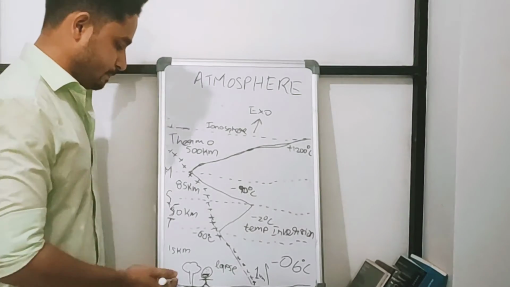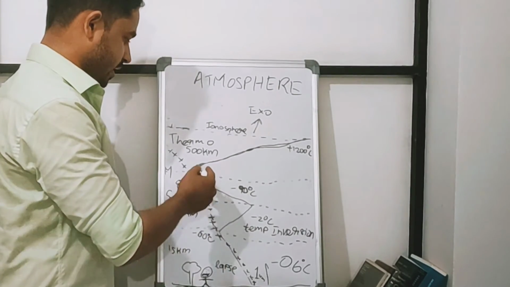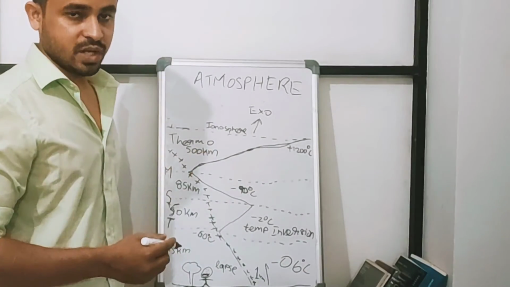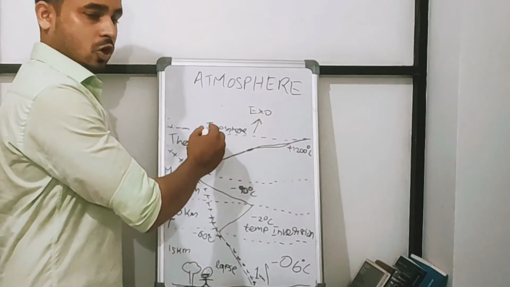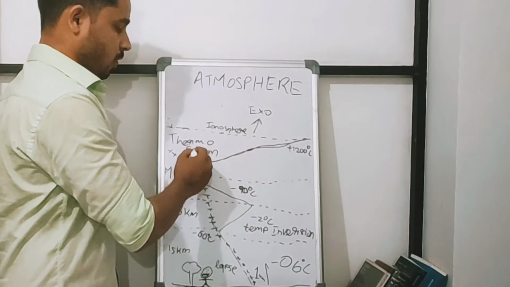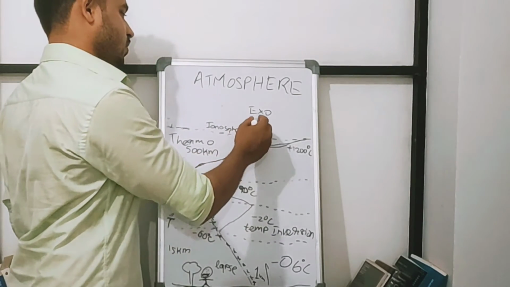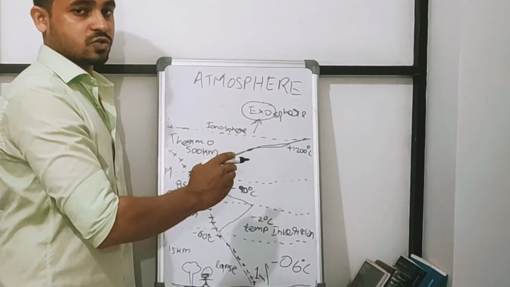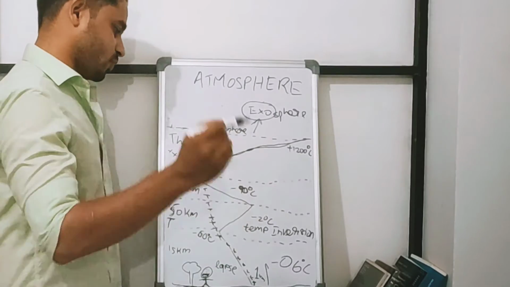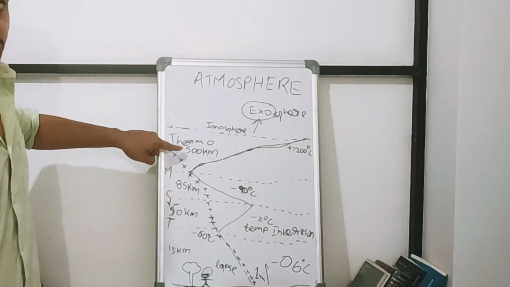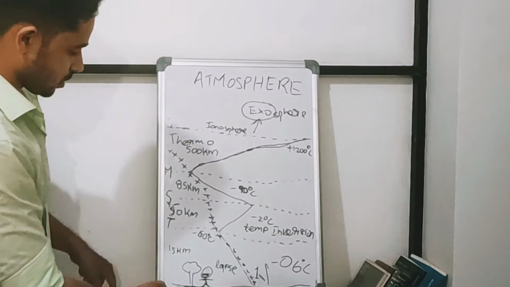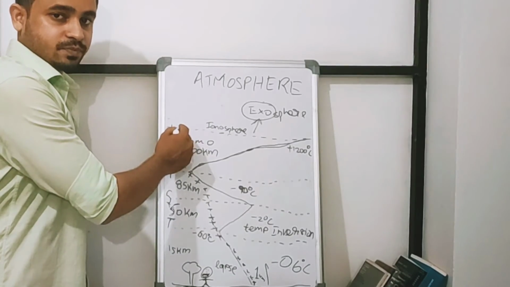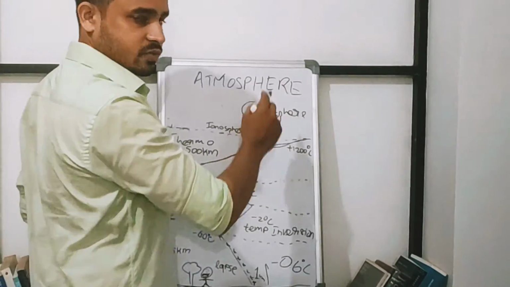Actually, this inversion criteria and the lapse rate aspects are only applicable to the parts of the atmosphere. Earlier we said that the atmosphere stops at the ionosphere, which is the boundary of the thermosphere. So we do not take the exosphere as a part of the atmosphere. It is outer space. The atmosphere extends only from the surface of the Earth till 500 kilometers. Beyond that, it is outer space, which is called the exosphere.